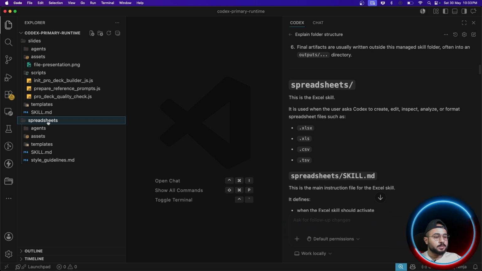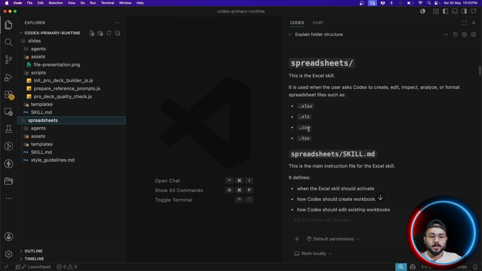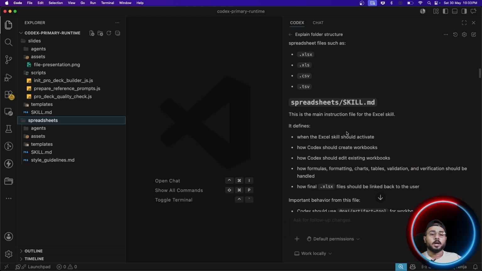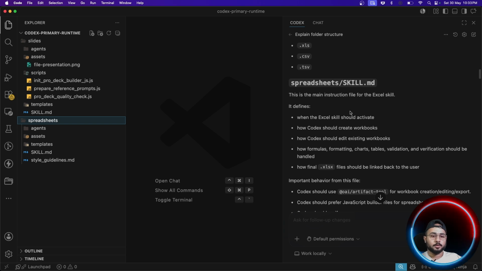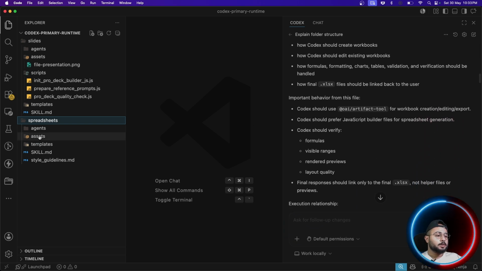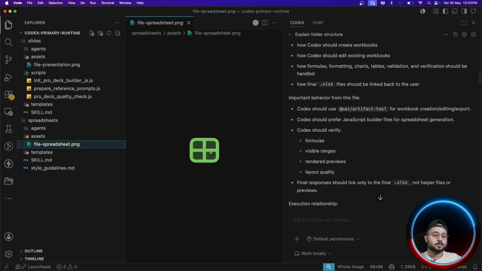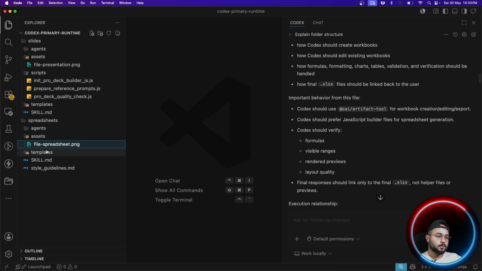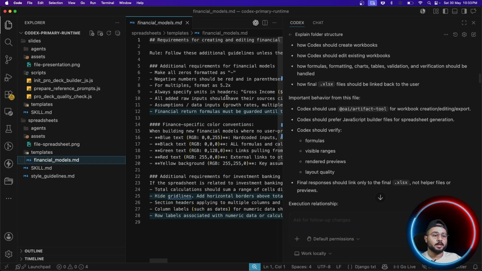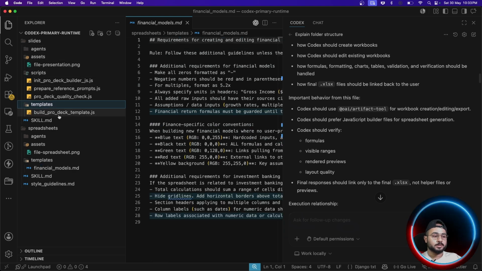Similarly, we have spreadsheets as well, and for any file of this format, usually this skill.md would execute, right? It has the instructions, and in those instructions you would see this png. This is a normal spreadsheets png which is used. That's what they have. Then there is a template which consists of a .md file. As you can see, the template there is a .js file, but the template here is a .md file, right?